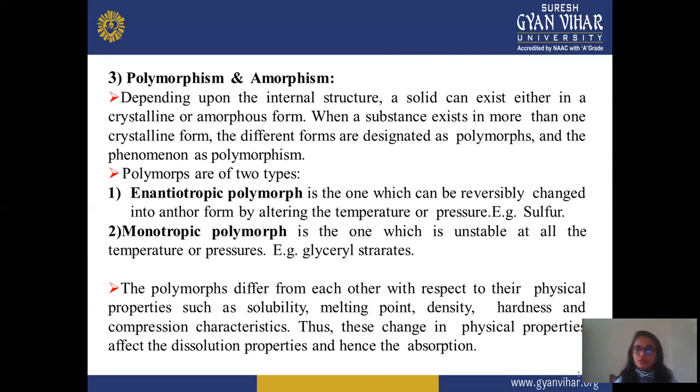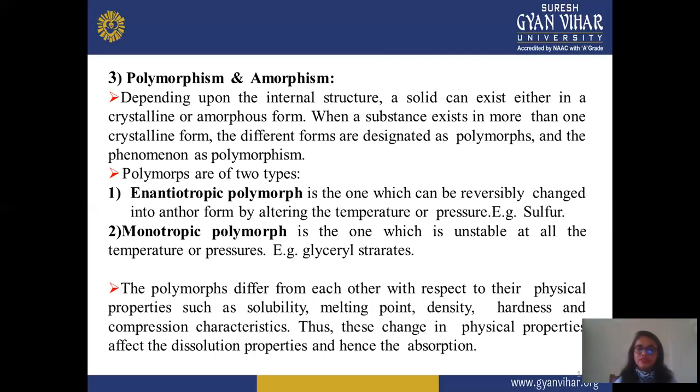When substances exist in more than one crystalline form, the different forms are designated polymorphs, and the phenomenon is called polymorphism. It is more than one crystal form in the 3D structure. Amorphism is just the opposite; we already discussed this point. Polymorphism is also of two types, enantiotropic and monotropic.